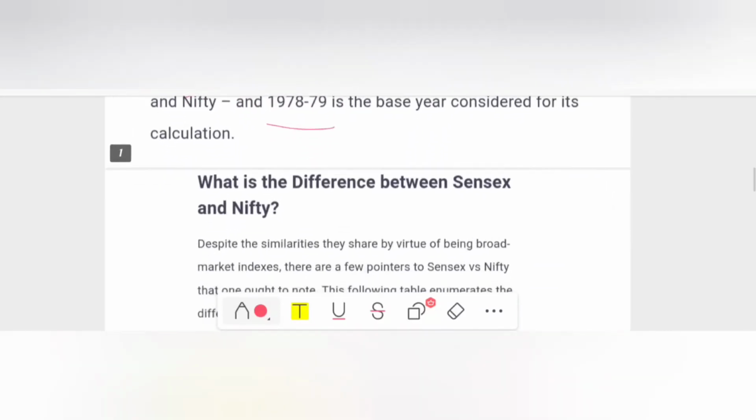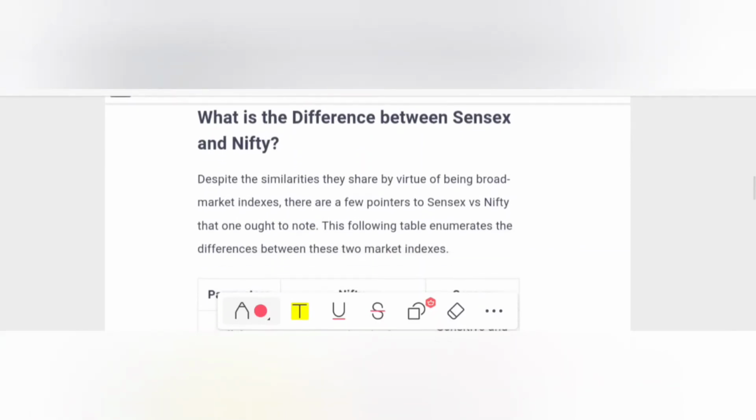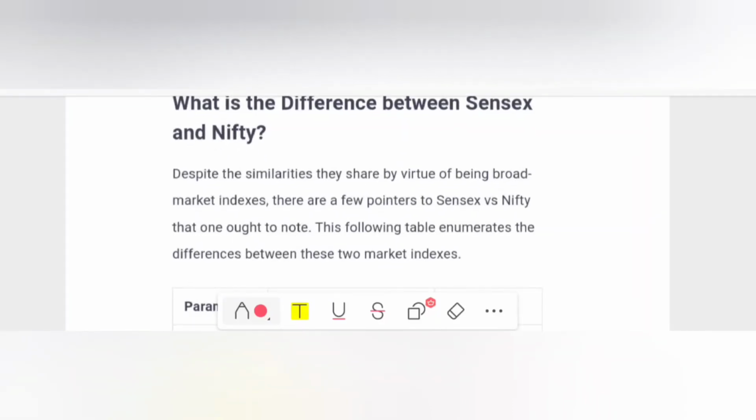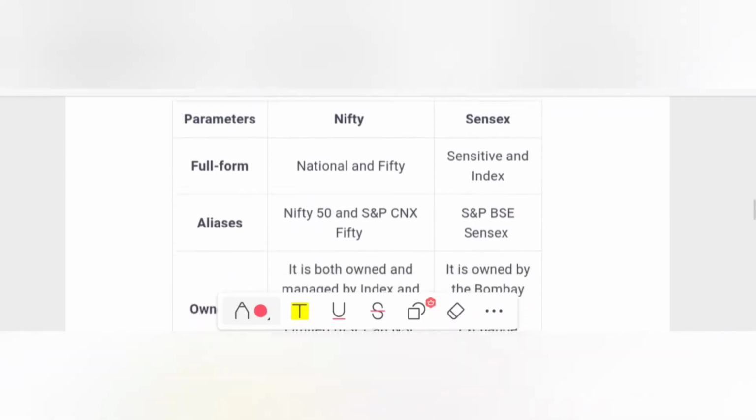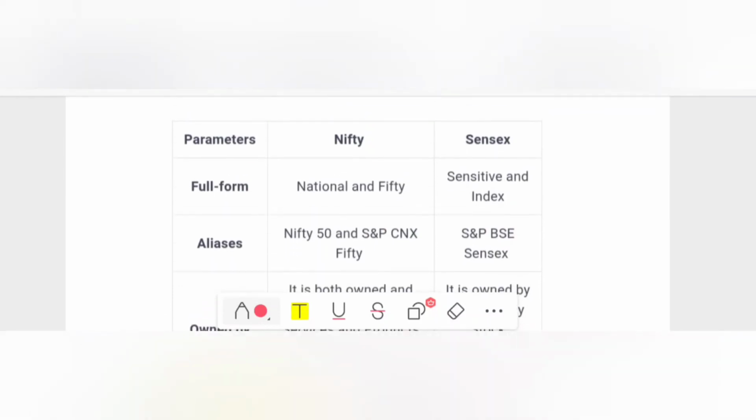So going to the differences between Sensex and Nifty, despite the similarities they share by virtue of being broad market indexes, there are a few pointers to Sensex versus Nifty that one ought to note. The following table enumerates the difference between these two market indexes. So the parameters: Nifty, Sensex.